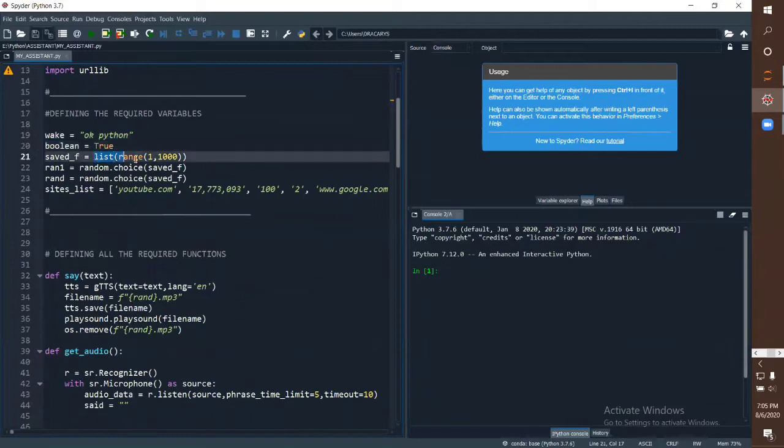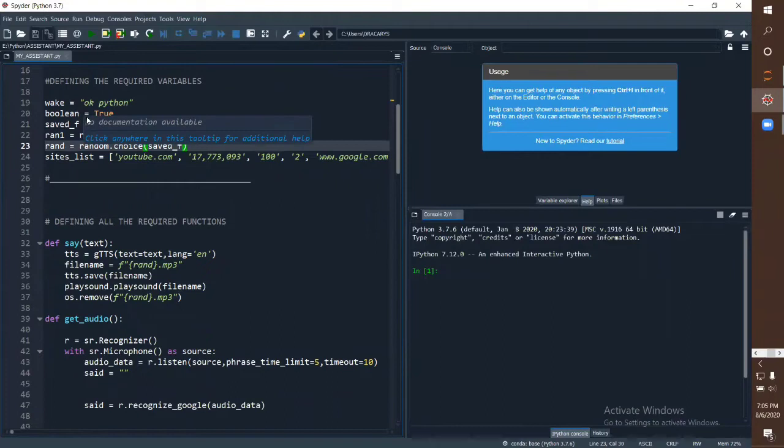Then we need a list of random, not actually random, but numbers between 1 to 1000 so that we can save the files and overlapping is prevented. Then we need two random objects which will choose random numbers from this saved list.